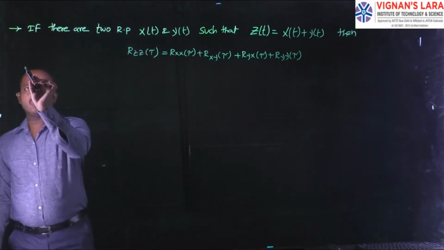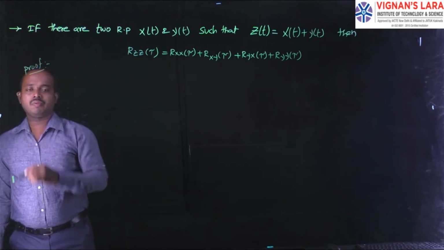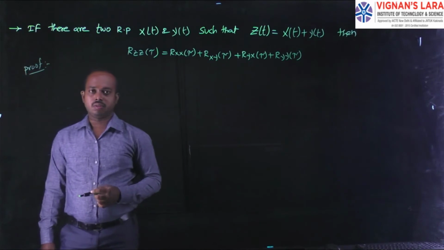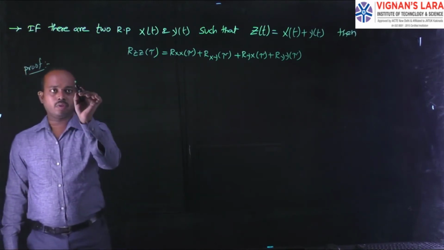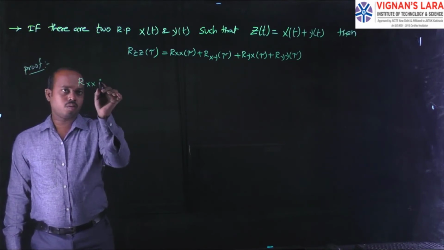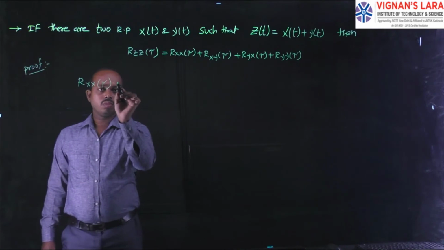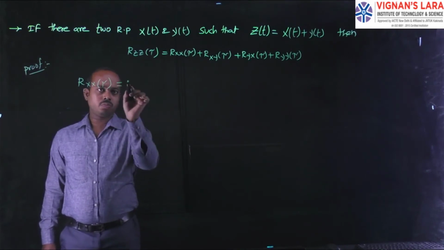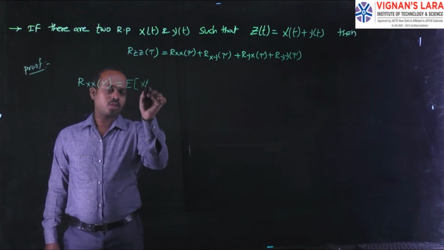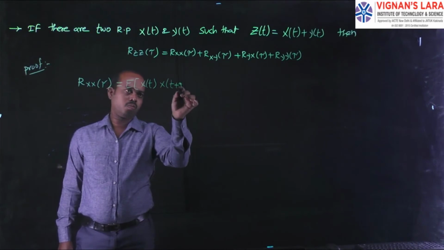To prove this, you can consider the basic formula of the autocorrelation function, r xx of tau, which is equal to the expectation of x of t into x of t plus tau.